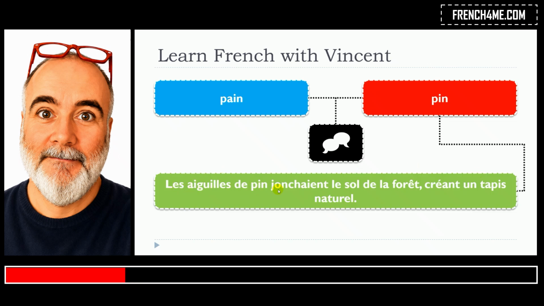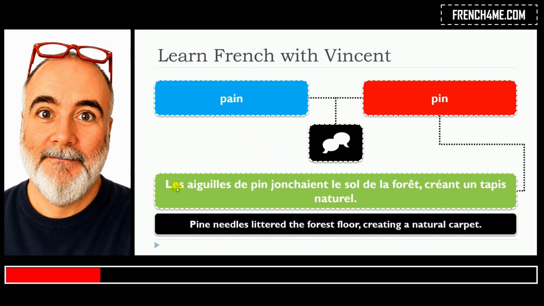Les aiguilles de pin jonchaient le sol de la forêt, créant un tapis naturel. So it's the same word in that situation and it's still masculine and it's still the noun. Le pain, un pain. So let's agree on that. First one is a noun, masculine, un pain, le pain, and the second one is also a noun, un pain, le pain.